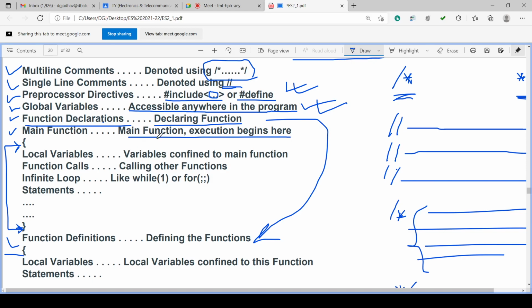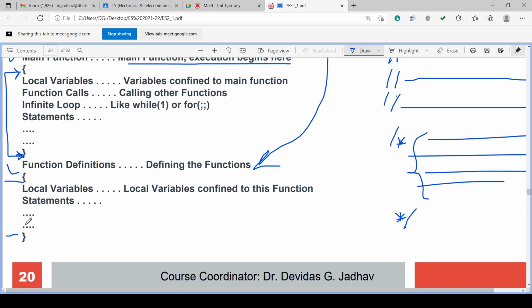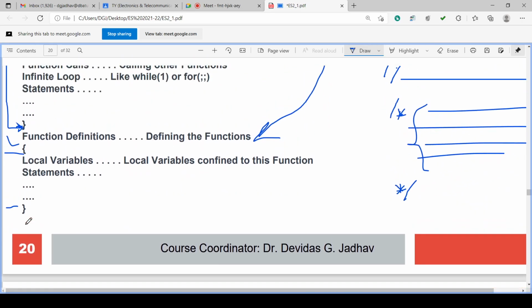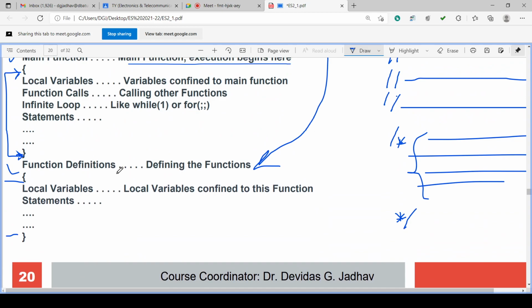The main function execution begins, and the main function will have the actual program, the main program. That main program starts with the curly braces opening and ends with the curly braces closing. So in between the curly braces opening and closing, there will be the total program, and after the completion of the main program, there will be the function definitions.